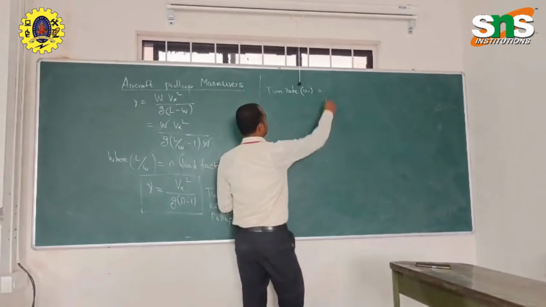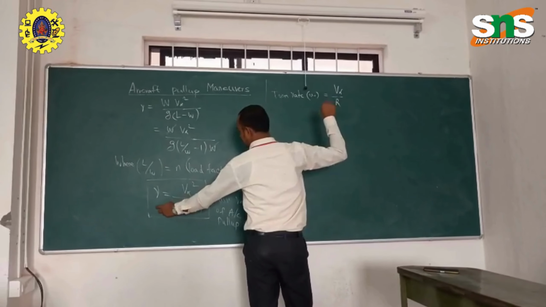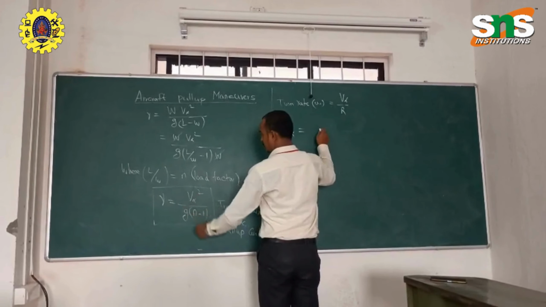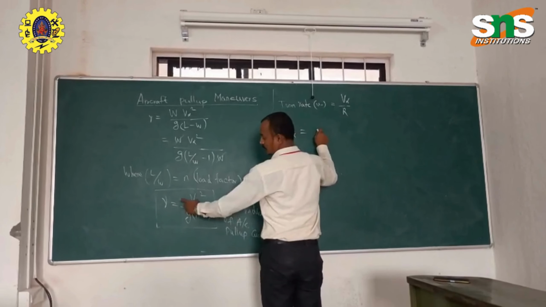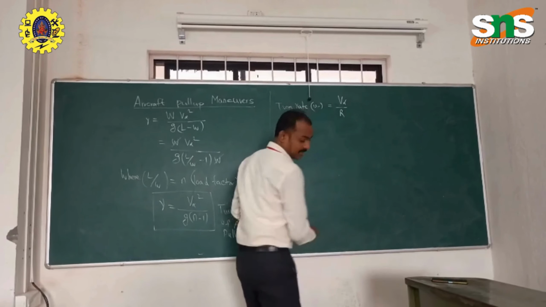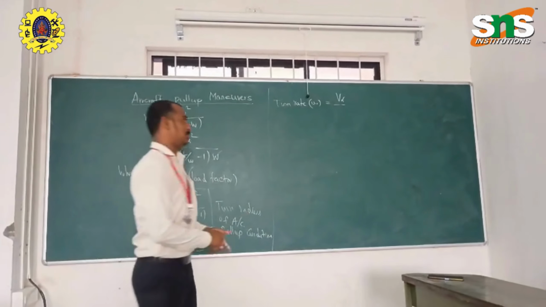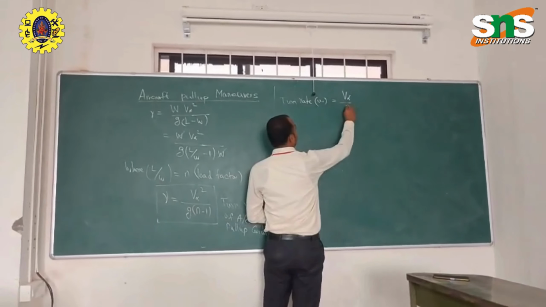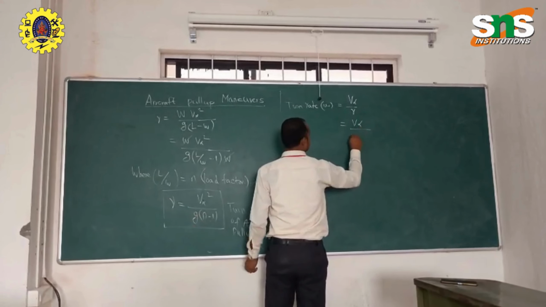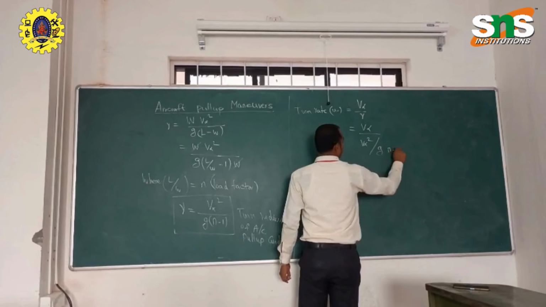The turn rate equation will be omega equal to V infinity by R. We have the R value directly, so we can substitute it, that is V infinity squared divided by g times the load factor minus 1.